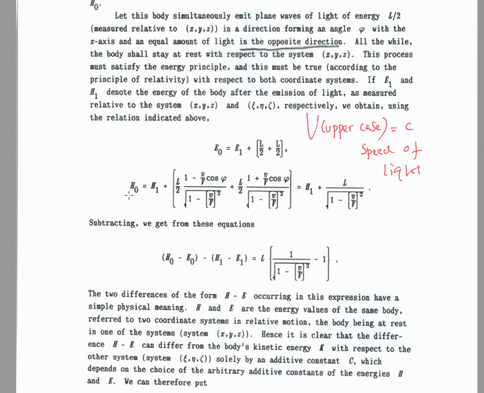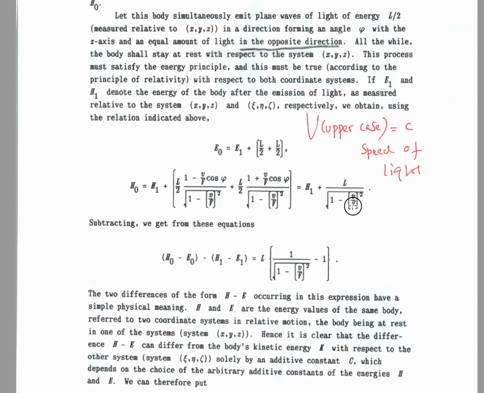Same thing here. H sub 0 is equal to H sub 1. Now these H letters are representing the epsilon eta zeta system. So H sub 0 is equal to H1, the energy after the radiation, plus L by 2 times the relativistic term, because the epsilon eta zeta system is moving with velocity v. So we get this L by 2 times this relativistic term. And this can be simplified to this one here.